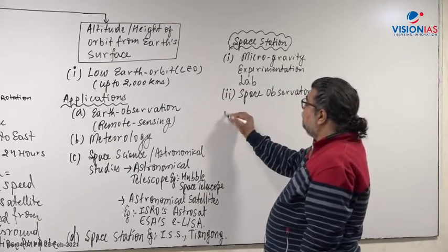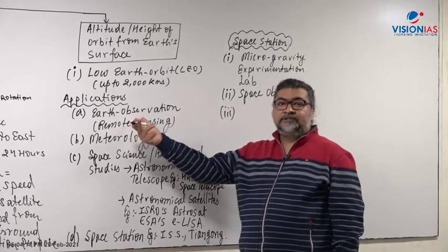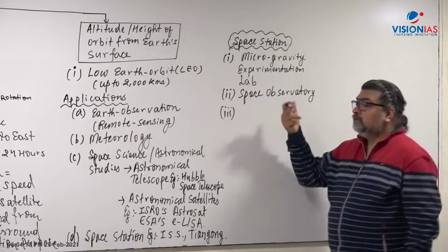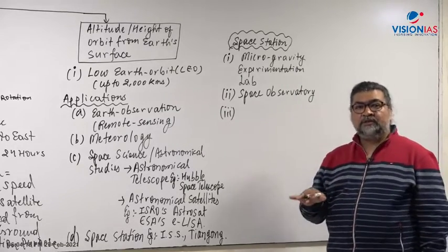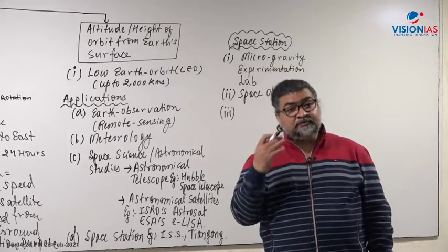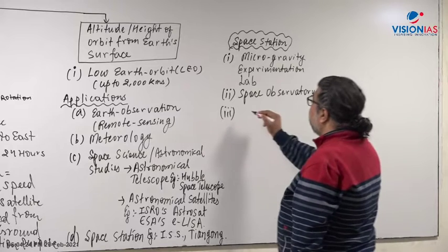Third is that one can also, same as Earth observation and remote sensing, have the data collection of the Earth, like continents and the oceans. Various aspects can be done from the space station which is located in the low Earth orbit. So here, in terms of Earth observation.